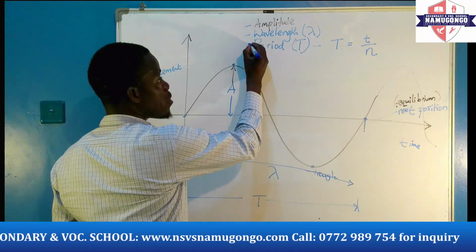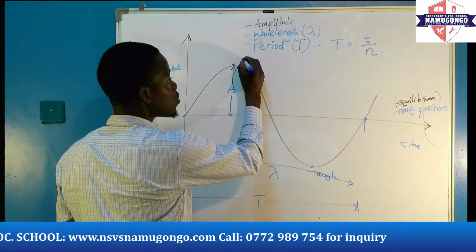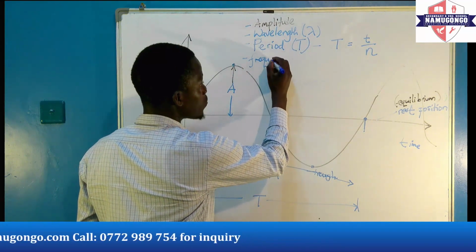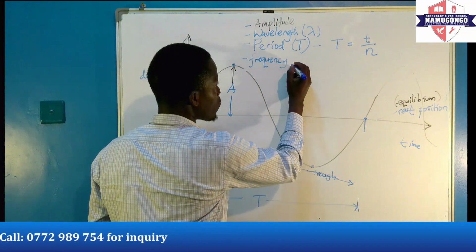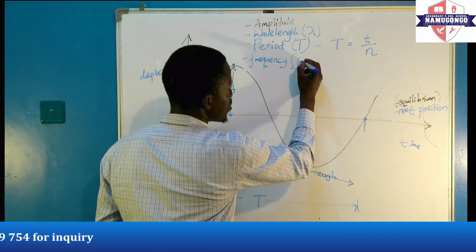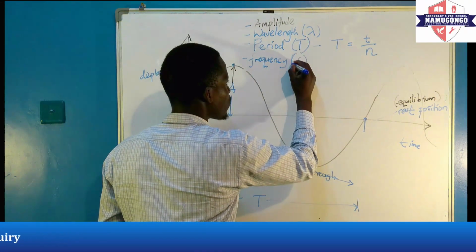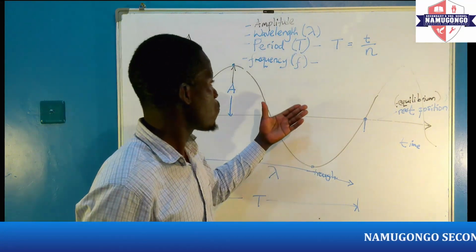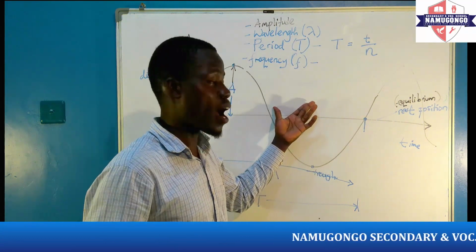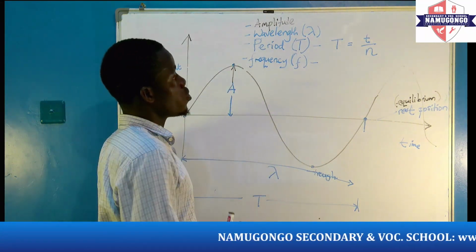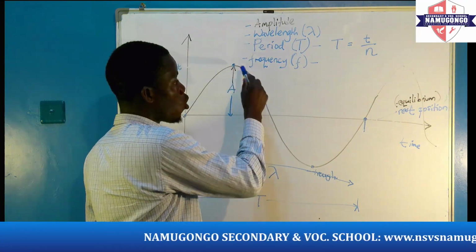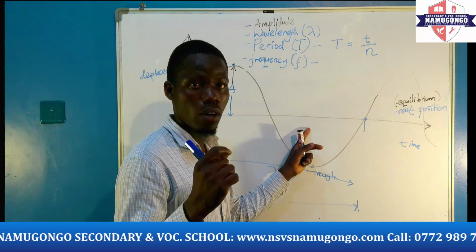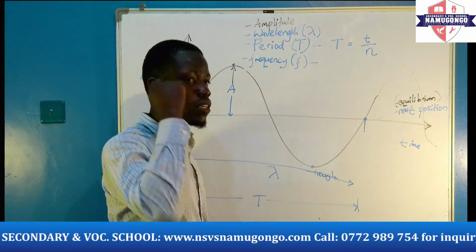We also go ahead from period, we have what we call the frequency. We denote it as small f. Frequency, this is the complete oscillation per given second.